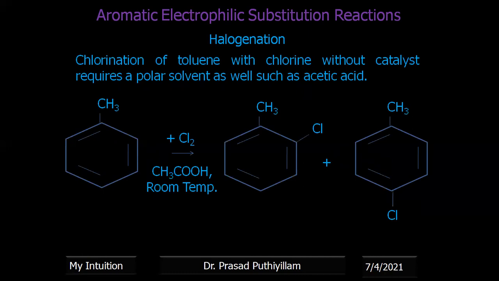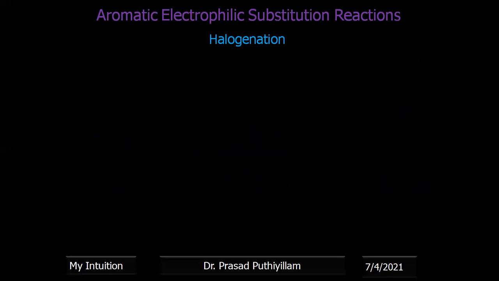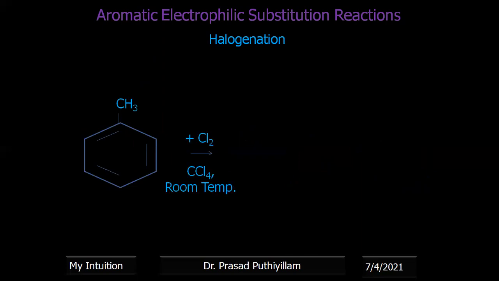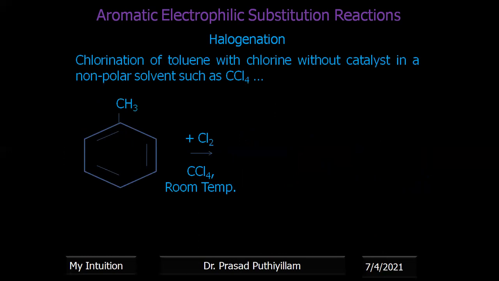Toluene chlorination can be done in the presence of acetic acid, in which parachlorotoluene has more yield, around 92%. Now, in the previous case it was acetic acid. If the solvent is replaced by tetrachloromethane or carbon tetrachloride, then no reaction is expected.